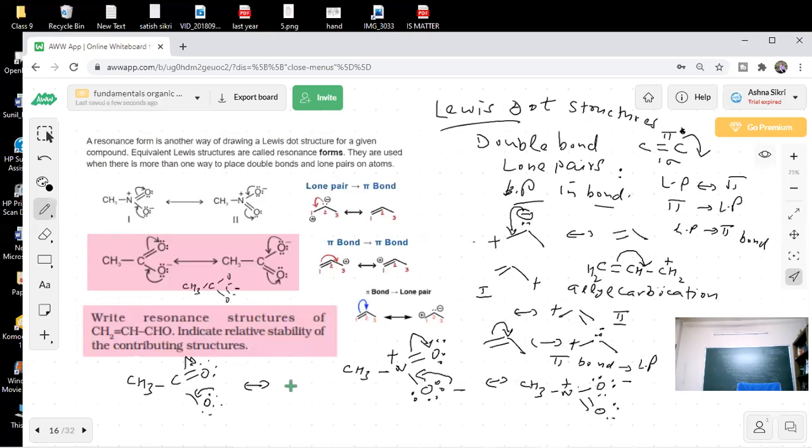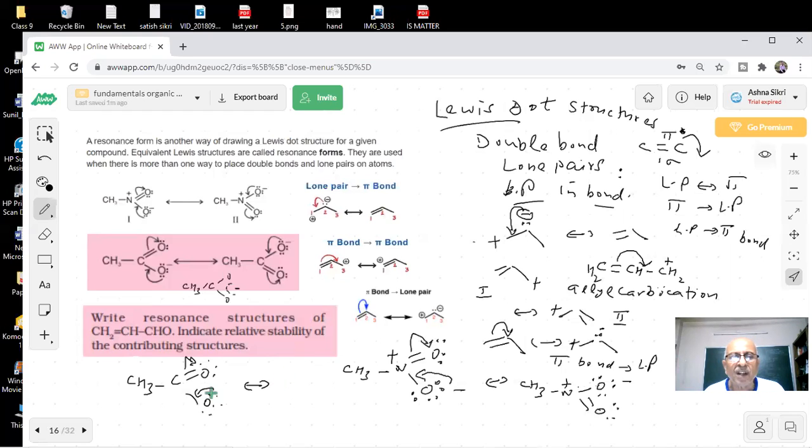Done. I hope you can do it, students. Whole thing is to learn. What we are doing is learning the things. All right. You could make it. This was very important. Actually, this will decide the strength of the carboxylic acid, students.